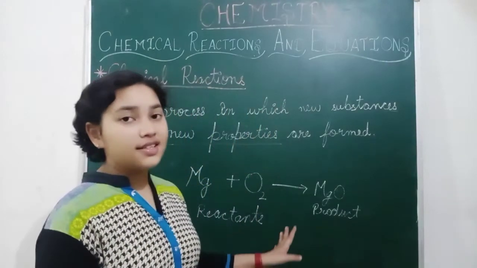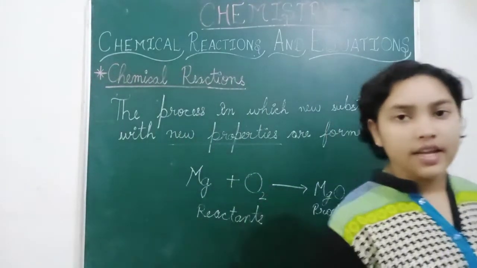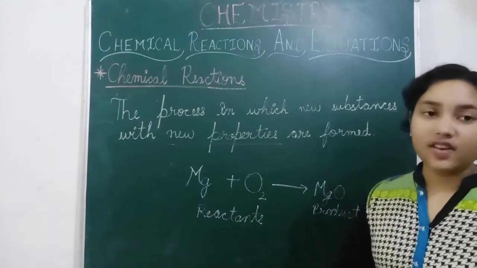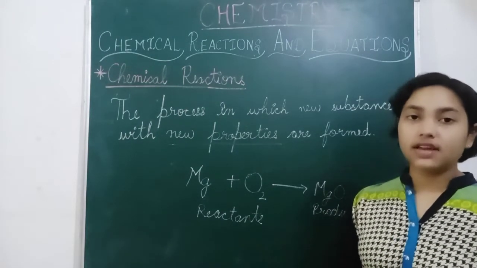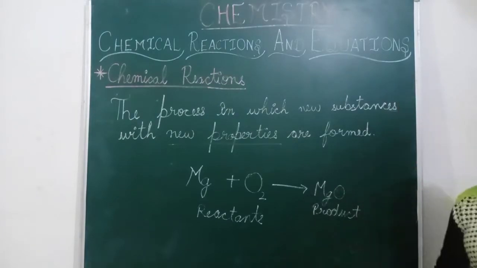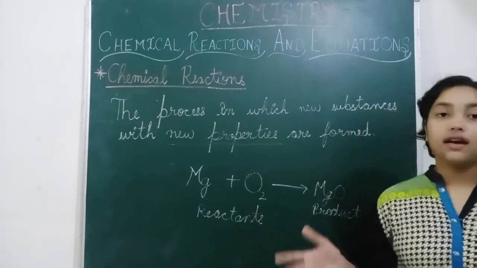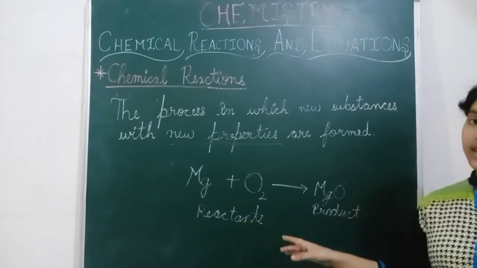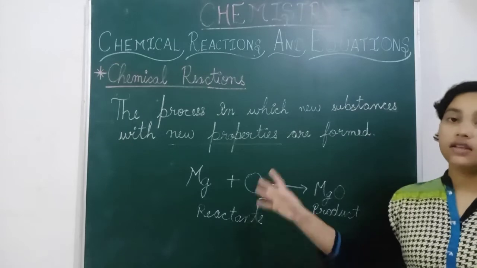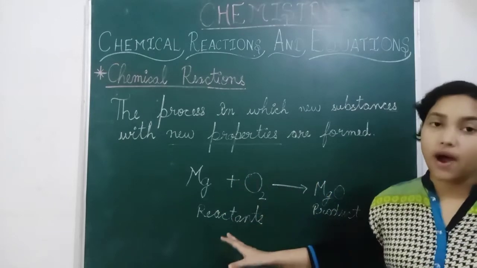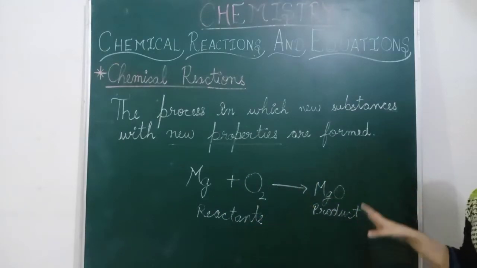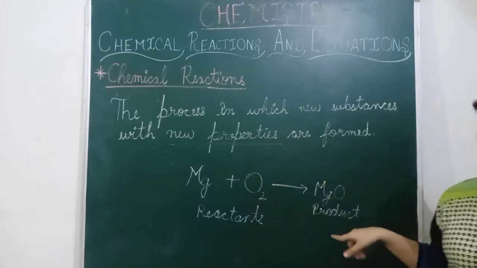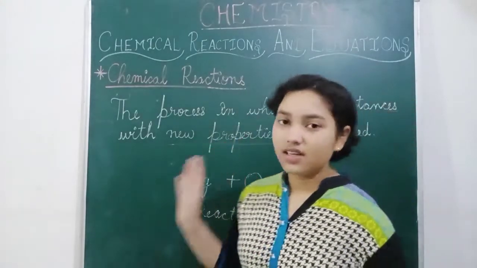You can also learn this from an easy tip, for example, product. In factories, when products are ready to sell, we call them products. But before the making of the product, they are raw materials, and these raw materials are known as reactants. So reactants are the substances taking part in the reaction, and the new substance formed with new properties is known as the product. So this is the chemical reaction.